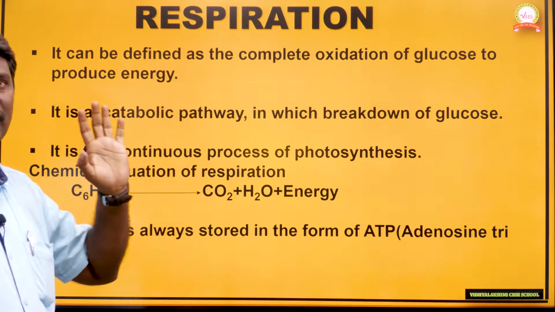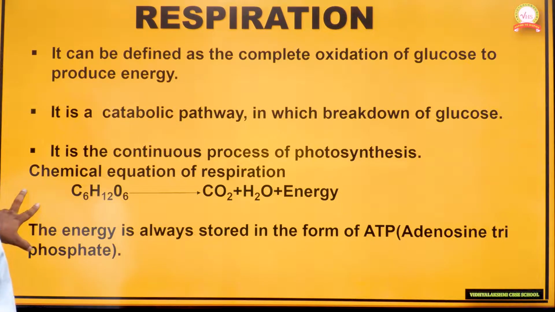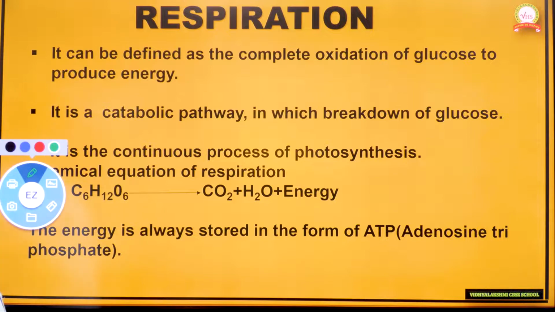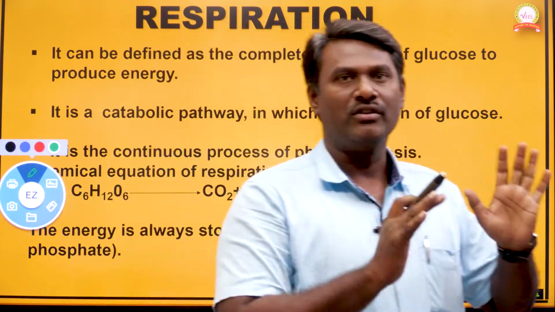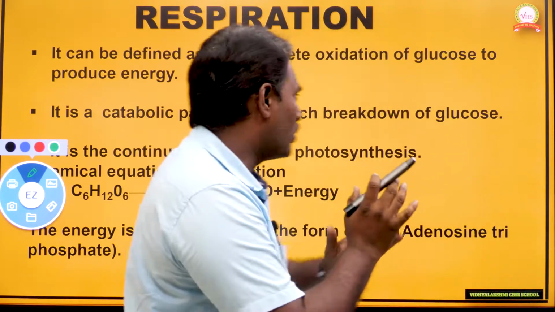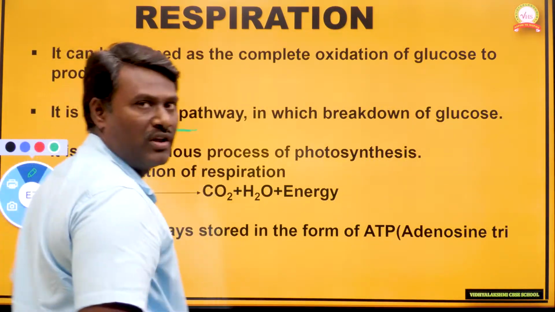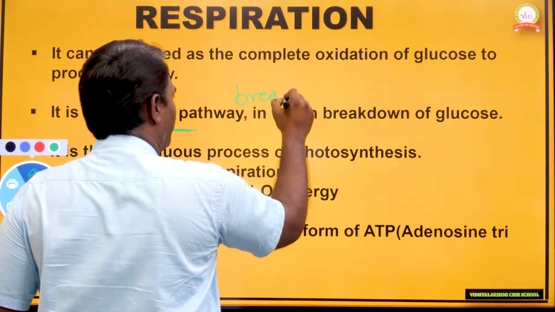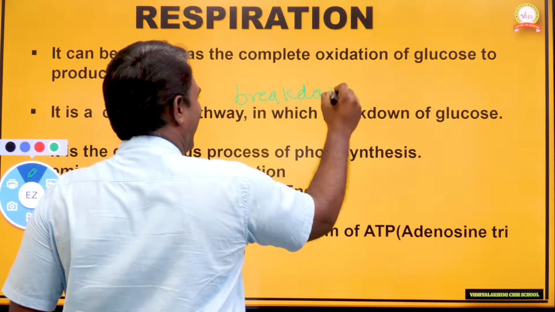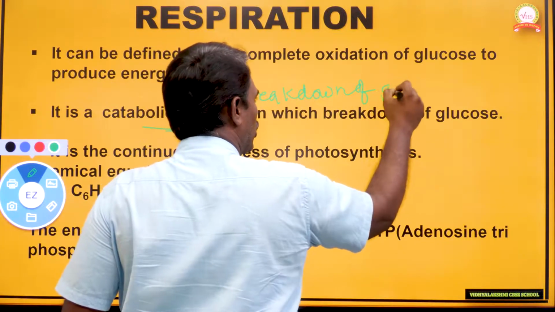Moreover, respiration is considered a catabolic pathway. So what is meant by catabolism? Catabolism means the breakdown of glucose.